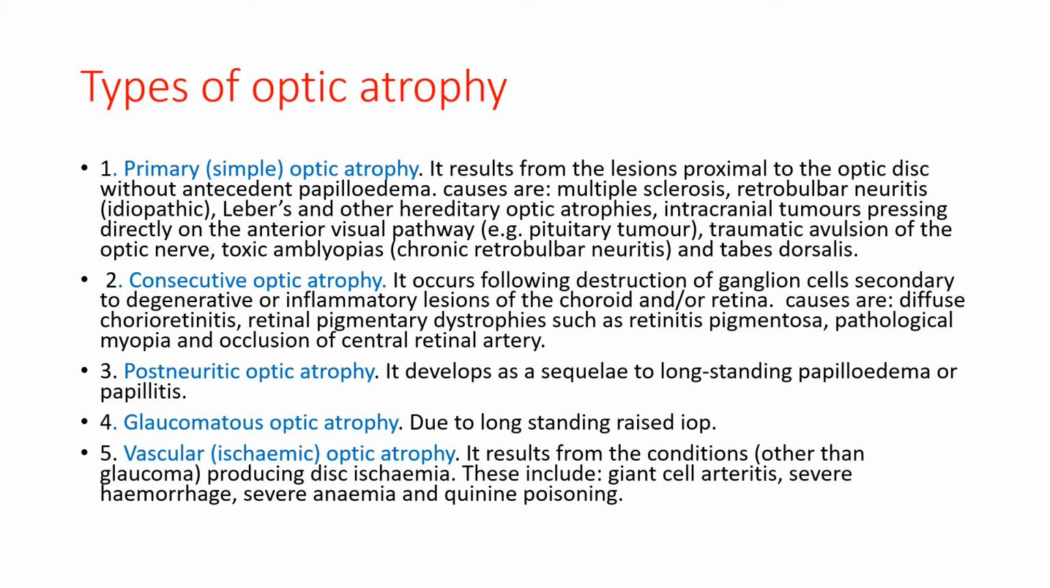Now, fourth one is the glaucomatous optic atrophy. Now, as the name suggests, due to glaucoma. So, there will be a history of long-standing raised intraocular pressure. And fifth one is called vascular optic atrophy or ischemic optic atrophy.